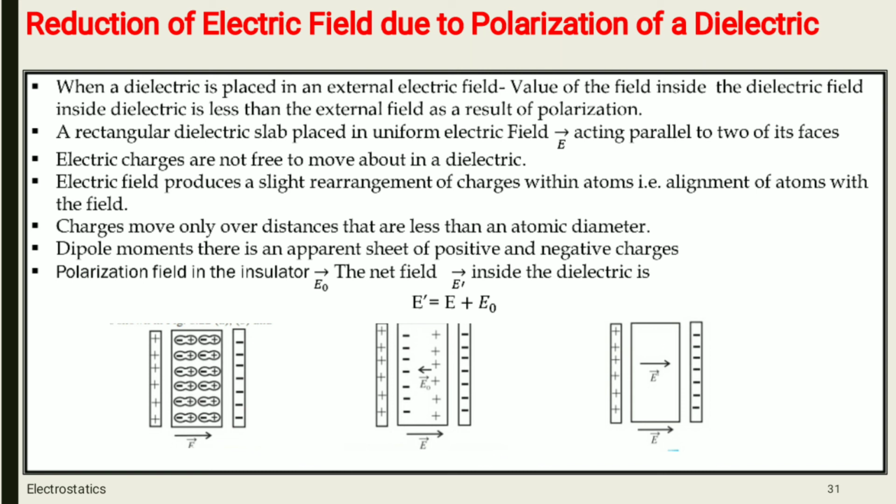Okay, this is all about reduction of electric field due to polarization.